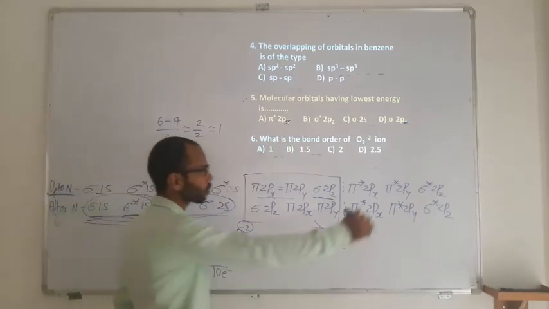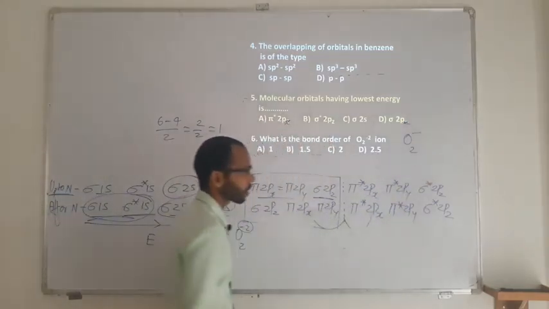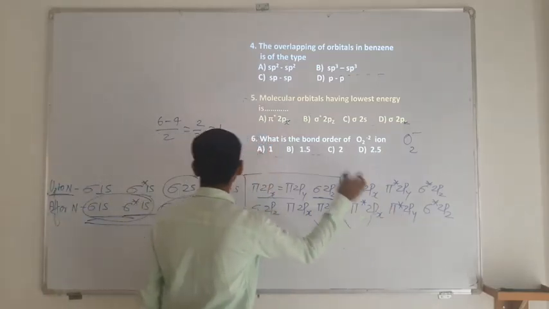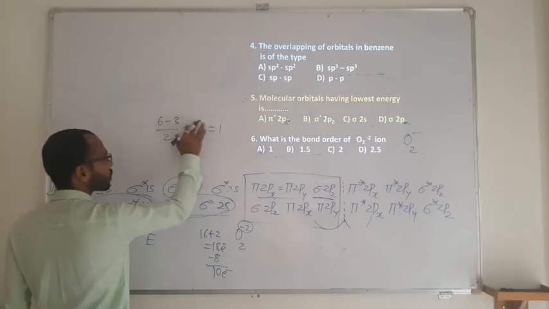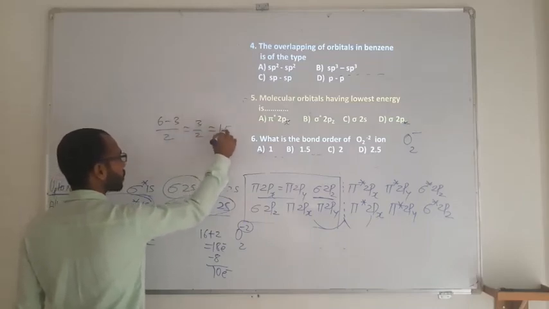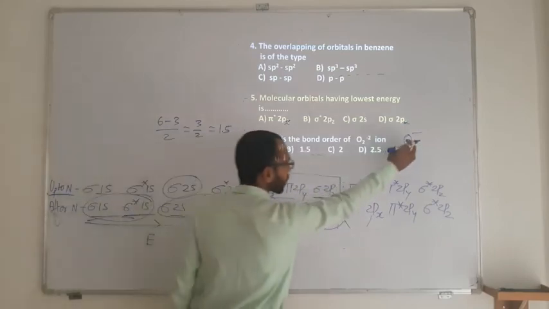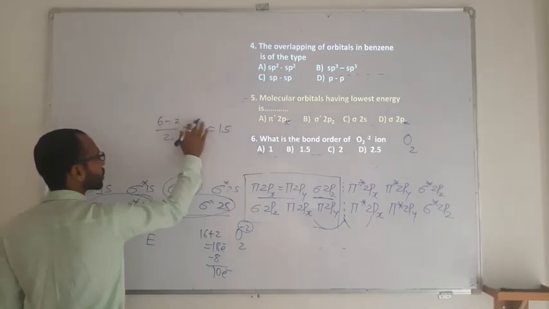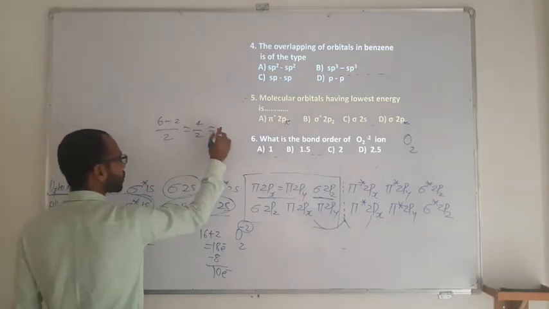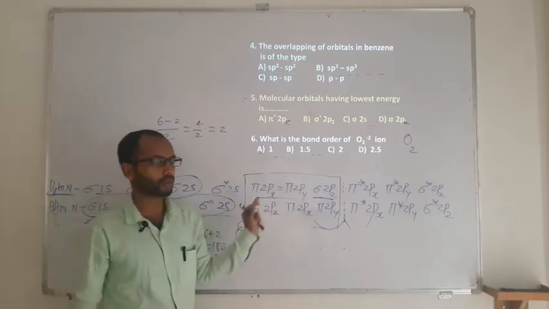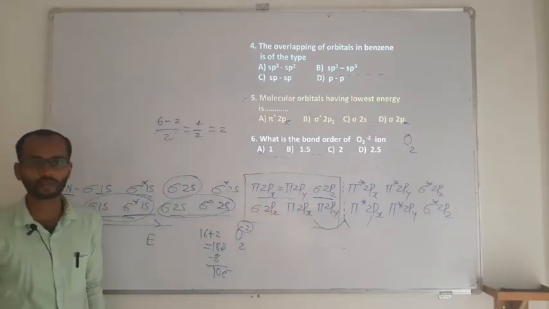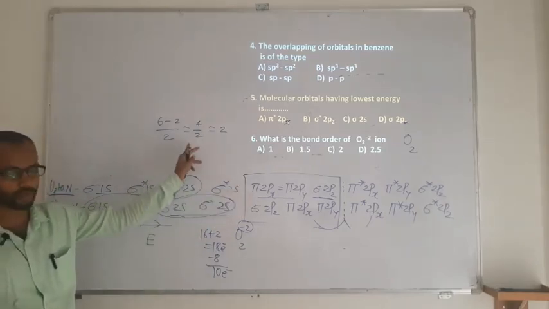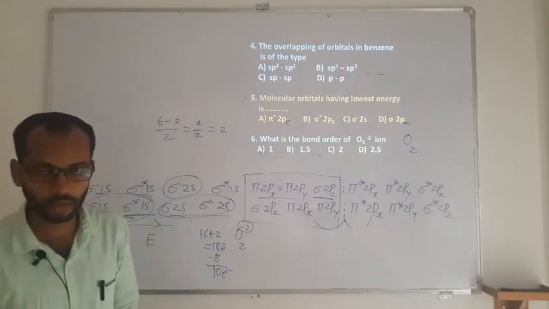If you change O2 2− to O2 −, then you are supposed to decrease 1 electron. Then you are going to remove 1 electron from π* 2pz. Then the antibonding count changes to 3, so the bond order is going to be 1.5. If you make it just O2, then you will be removing 1 more electron, then only 2 will remain there. Then this is going to be 4 upon 2, which is 2. So this is how, by just knowing the outer electronic configuration, you can answer for its bond order. The inner electronic configuration is not that important. The outer is most important.